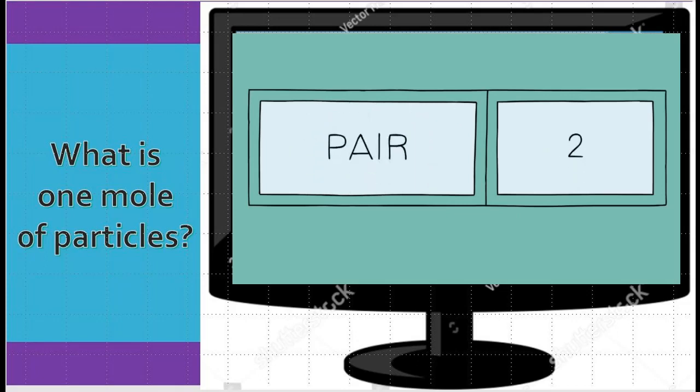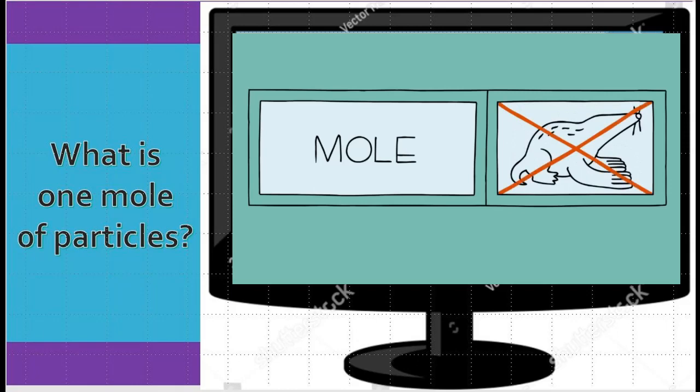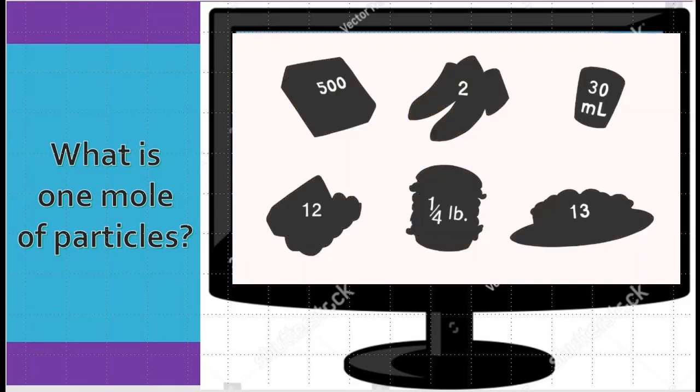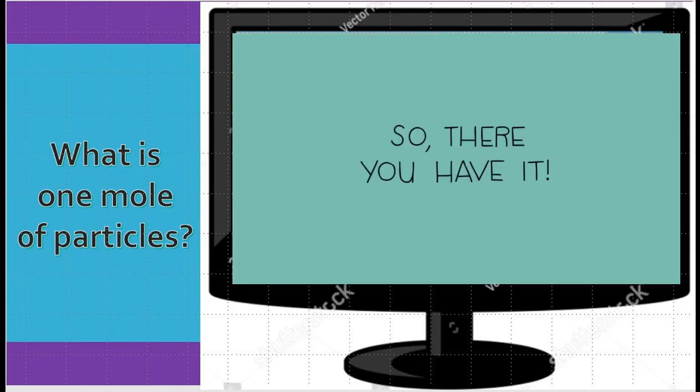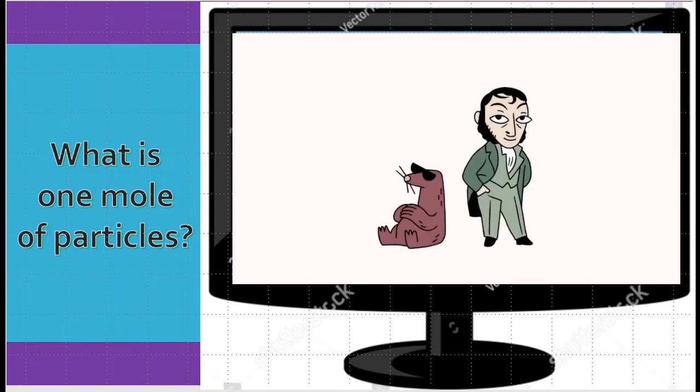We also know that a pair is 2, a baker's dozen is 13, a gross is 144, and a ream of paper is... anybody? A ream is 500. Well, a mole is really the same thing. For a chemist, a mole conjures up the number 6.02 times 10 to the 23rd, not a fuzzy little animal. The only difference is that the other quantities are more familiar to us. So there you have it, the story of the mole, Avogadro, basketballs, and how to buy salami at the grocery store.